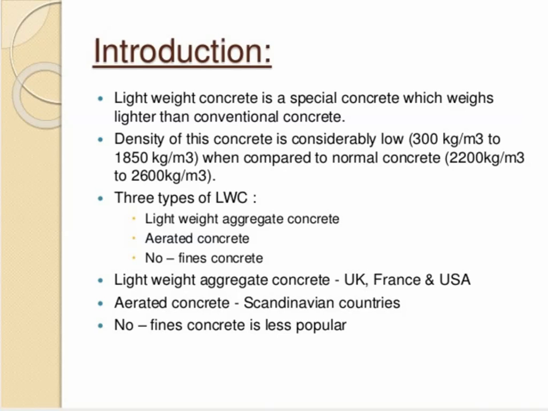The density of lightweight concrete is considerably low, varying from 300 kg per meter cube to 1850 kg per meter cube, when compared to normal conventional concrete, which varies between 2200 kg per meter cube to 2600 kg per meter cube. So you can see here the range of density of lightweight concrete is less as compared to normal concrete.